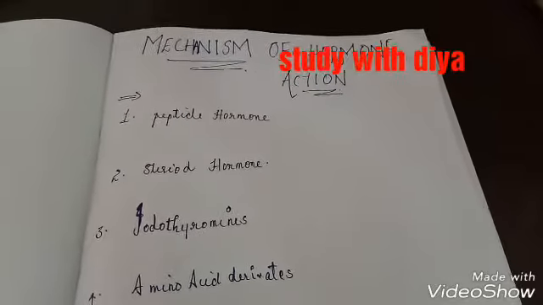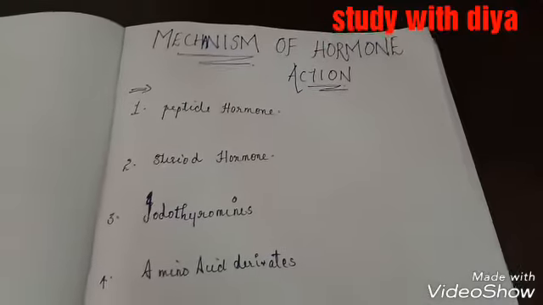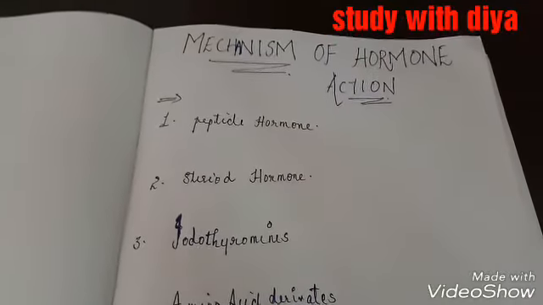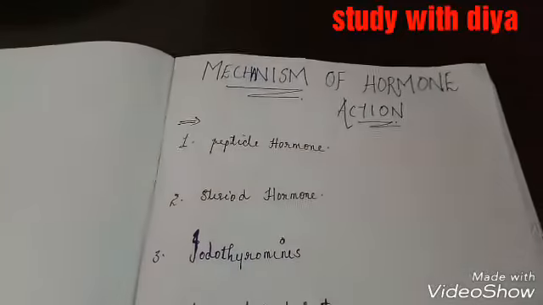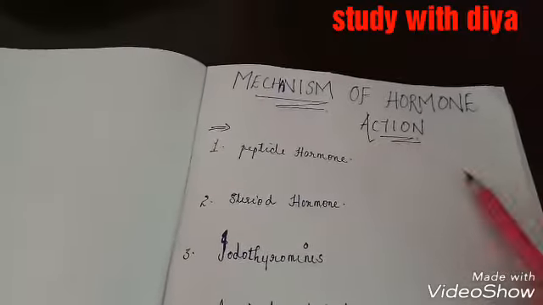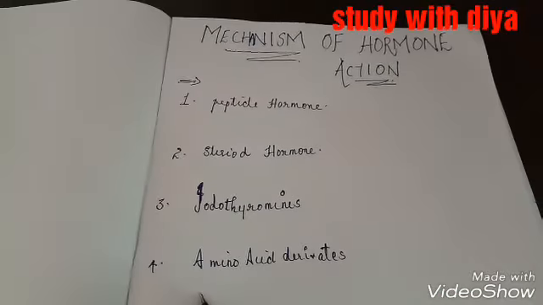Today we are going to learn about mechanism of hormone action. So hormones act as chemical messengers. They are transported through blood and produce their effects on target cells. Based on the chemical natures, all hormones are divided into 4 types.